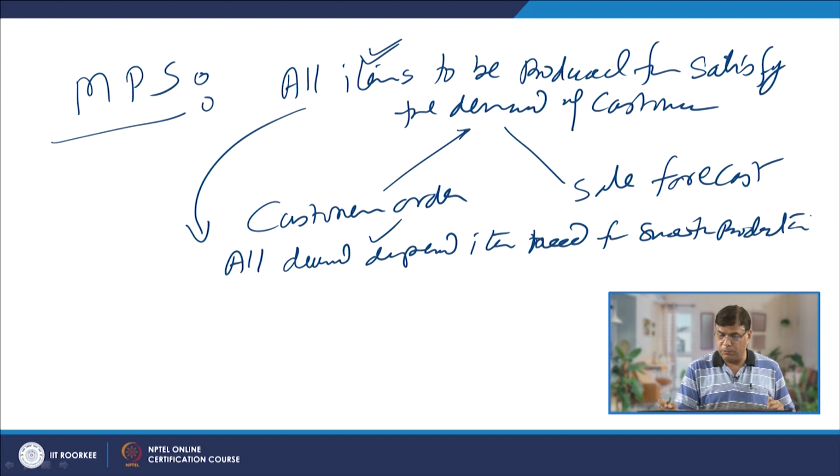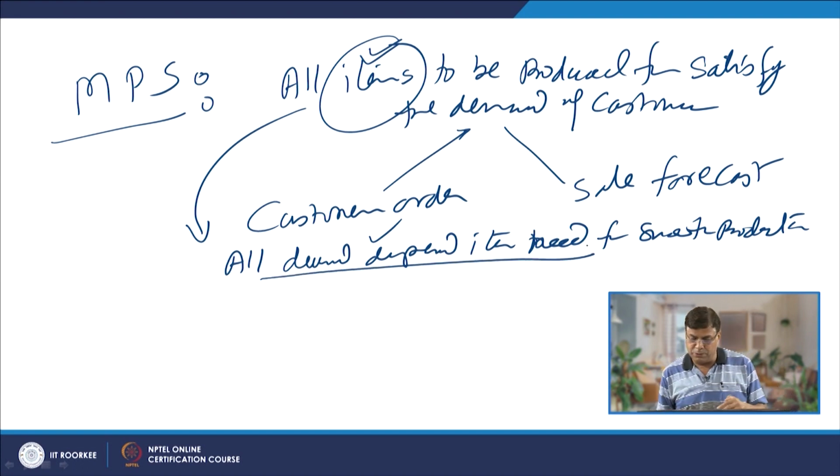So, whatever items are to be produced will dictate the kind of input material to be used for smooth production, so that the items can be produced by the due date or at the required target time. The second is the inventory.